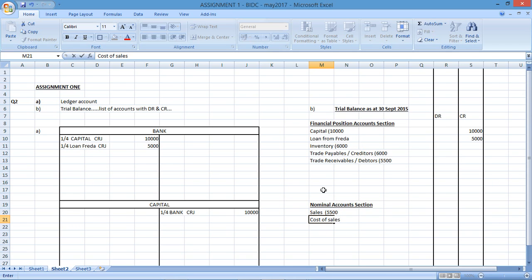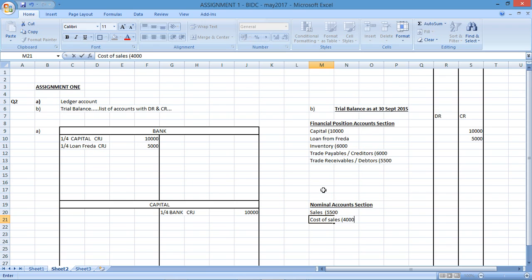cost of sales. In the first 7 chapters of the actual course, they haven't described the perpetual and periodic systems in detail yet with regard to cost of sales in terms of the calculation, but here in this particular assignment they've mentioned a cost of the actual goods that you've sold.